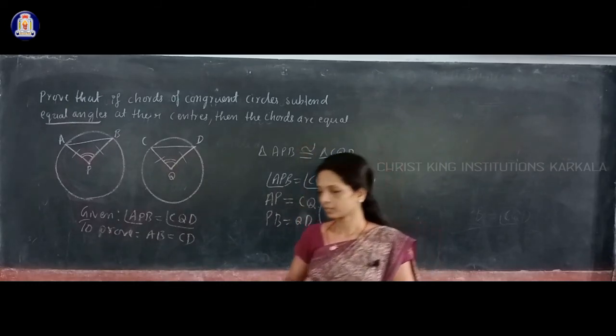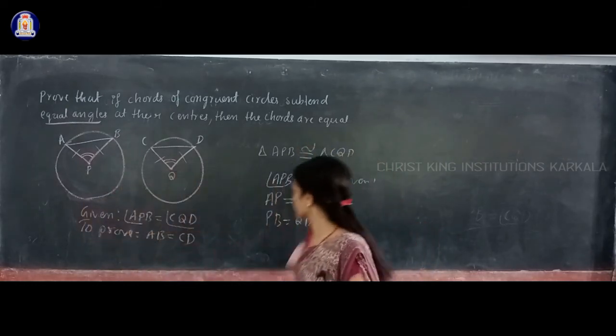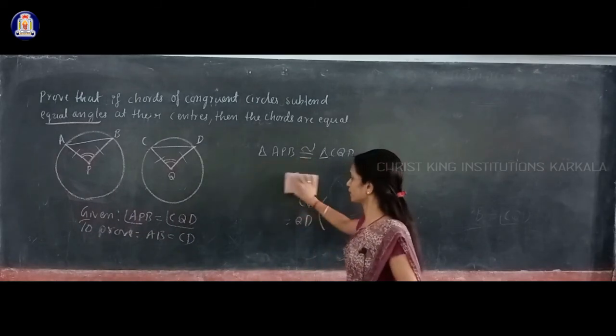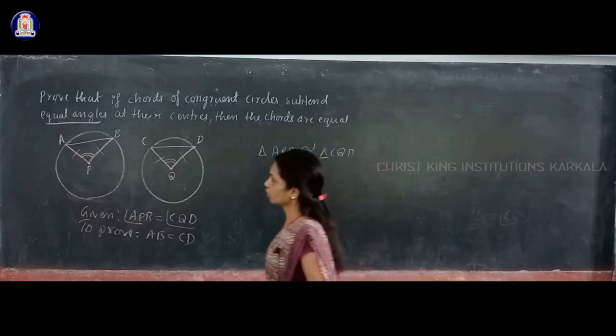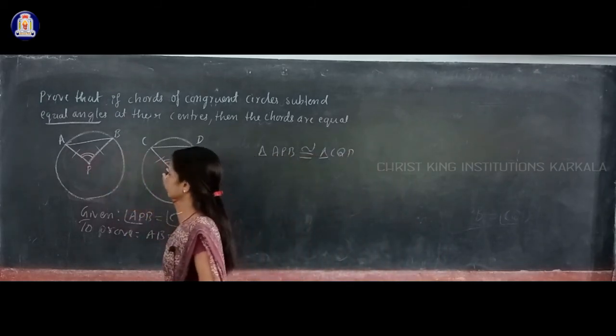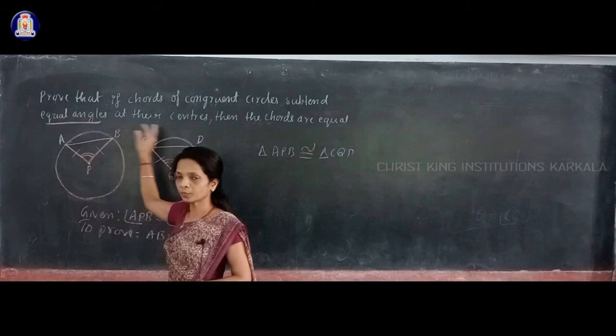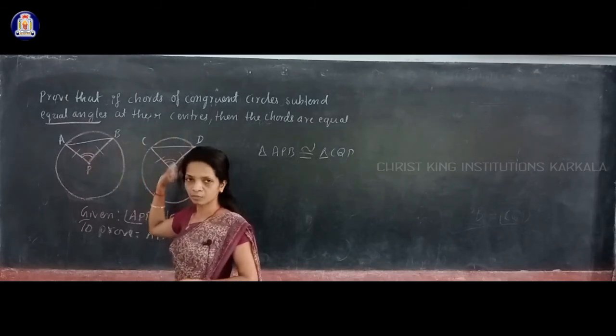And once the triangles are congruent, you know that the sides opposite to equal angles are equal. Angle P is equal to angle Q, so the sides opposite to these angles must be equal.